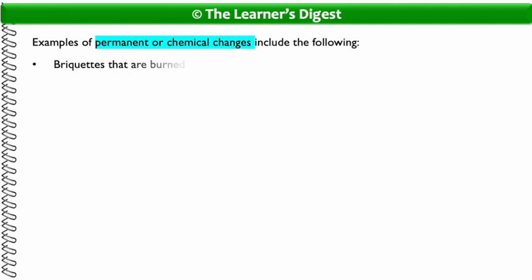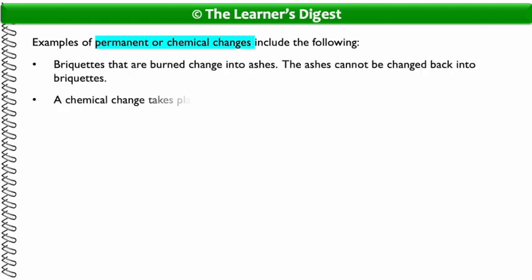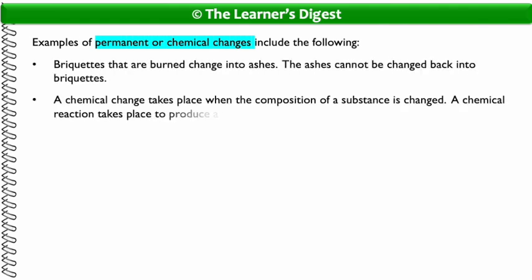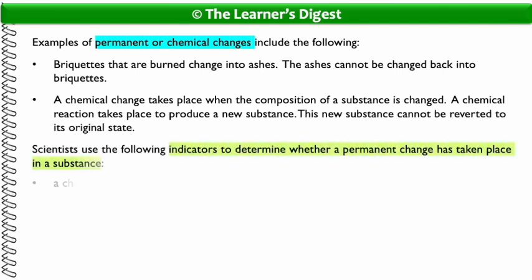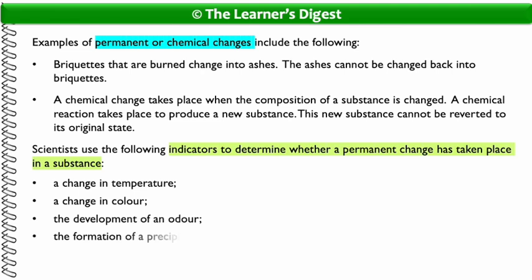Examples of permanent or chemical changes include the following. Briquettes that are burned change into ashes. The ashes cannot be changed back into briquettes. A chemical change takes place when the composition of a substance is changed. A chemical reaction takes place to produce a new substance. This new substance cannot be reverted to the original state.